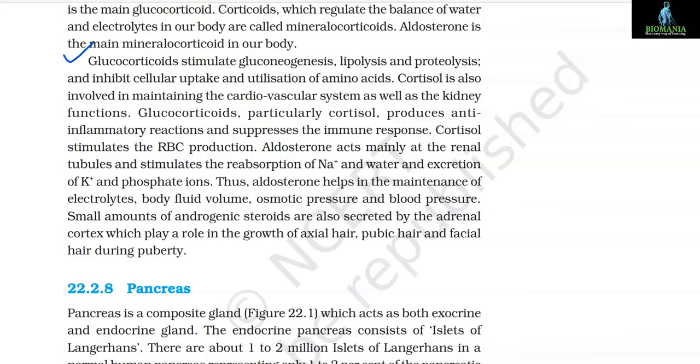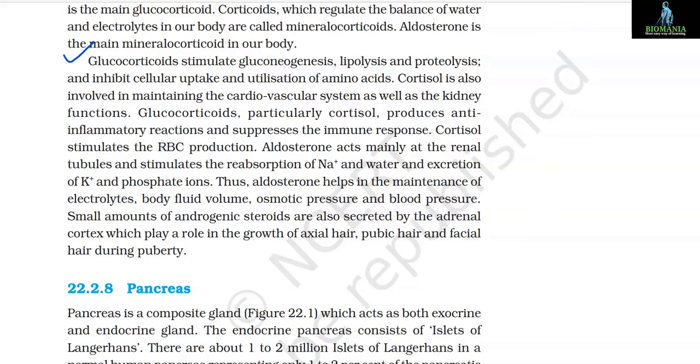Glucocorticoids stimulate gluconeogenesis, lipolysis and proteolysis and inhibit cellular uptake and utilization of amino acids. Cortisol is also involved in maintaining the cardiovascular system as well as the kidney functions. Glucocorticoids, particularly cortisol, produce anti-inflammatory reactions and suppress the immune response. Cortisol stimulates the RBC production.